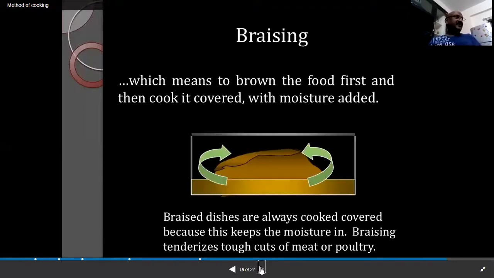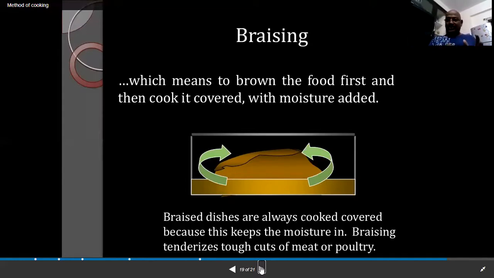So, braising. What is braising? It means to brown the food first and then cook it covered, with moisture added. After browning the food, we cover it with moisture. Moisture means we can add water, stock, or any flavored liquid.